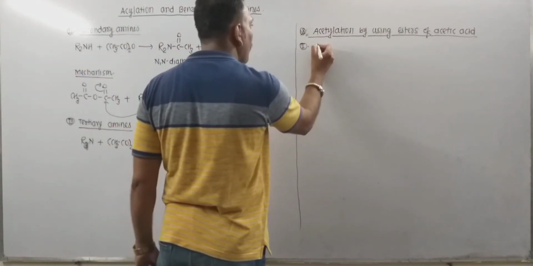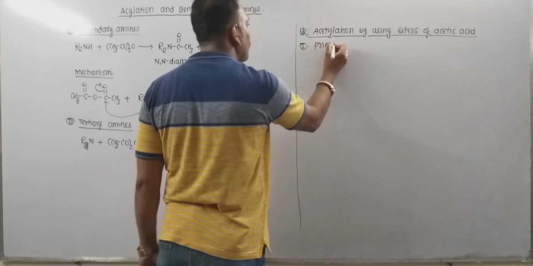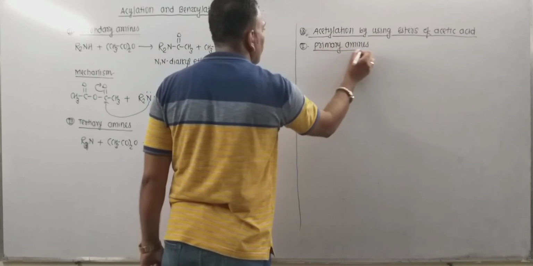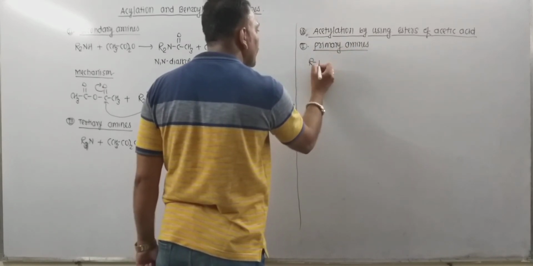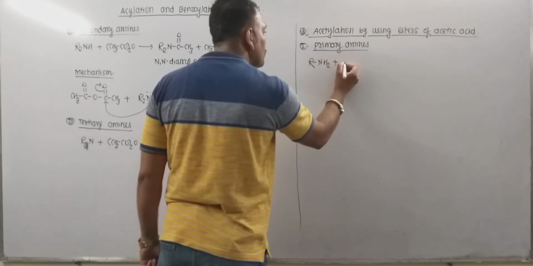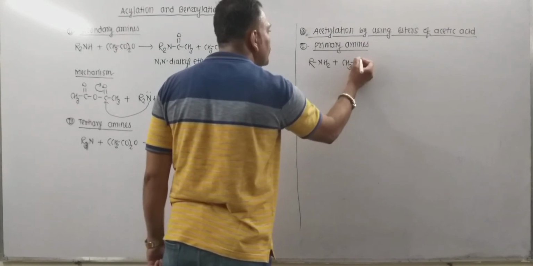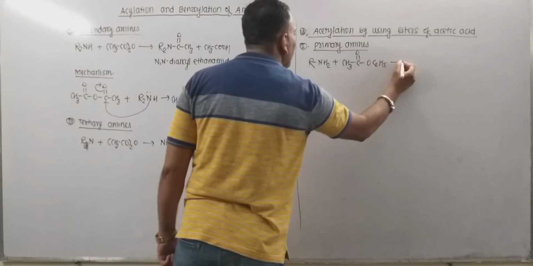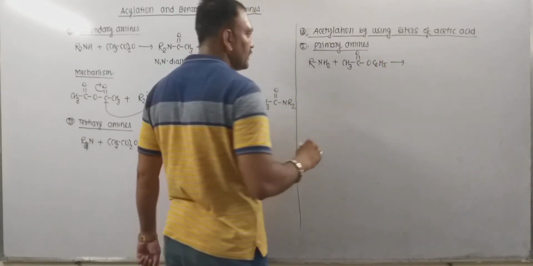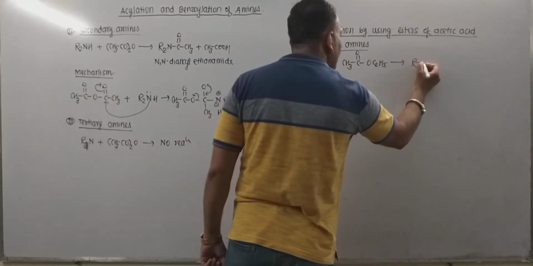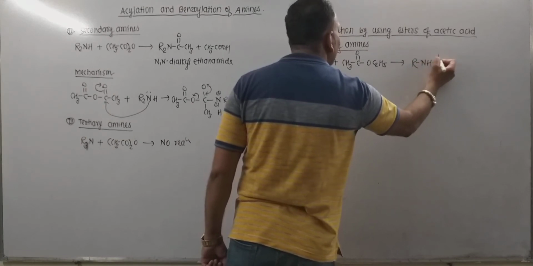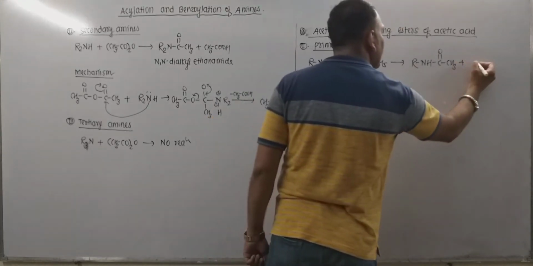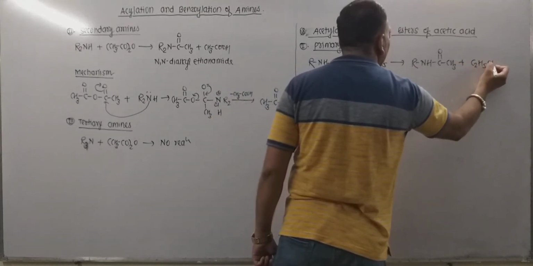Now let's see the response. First of all, take a look at the response of primary amines. So primary amines are represented as RNH2. When treated with an ester of acetic acid, consider ethyl acetate, acetylation takes place, and that leads to the formation of N-alkyl ethanamide with the departure of ethyl alcohol.